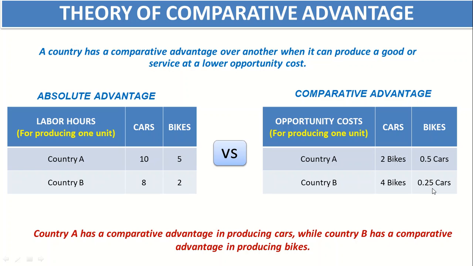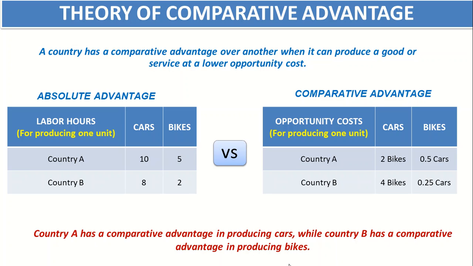So we can see that country A is producing 2 bikes and 0.5 cars, while country B is producing 4 bikes and 0.25 cars. And we can say that country A has a comparative advantage in producing cars, while country B has a comparative advantage in producing bikes. In this example, country B has absolute advantage in both cases, but country A has comparative advantage in producing cars. How does it have comparative advantage? So let's discuss it.